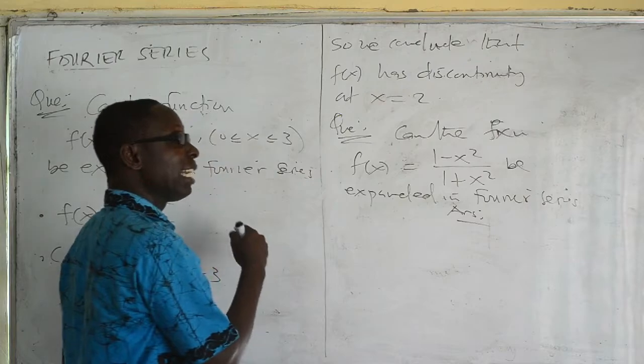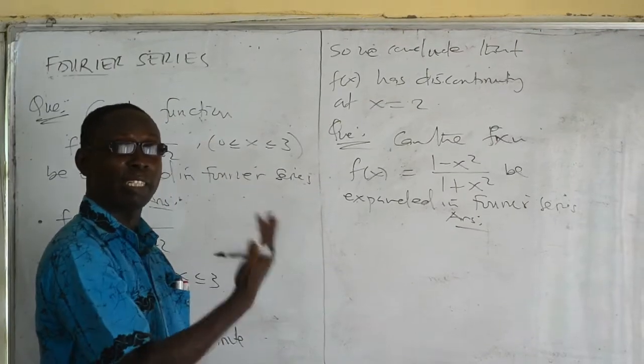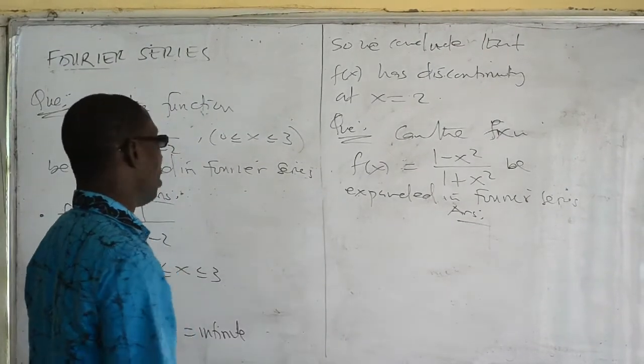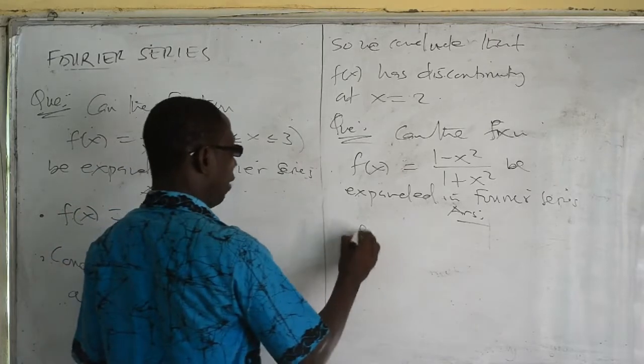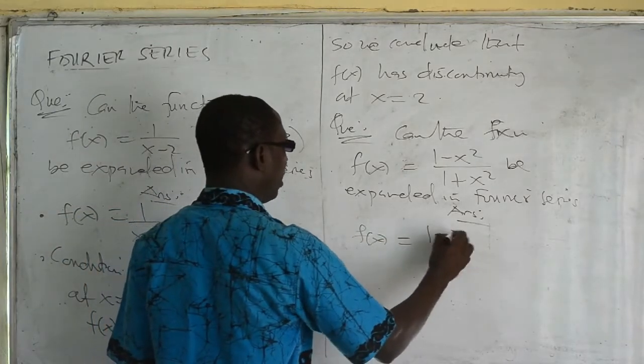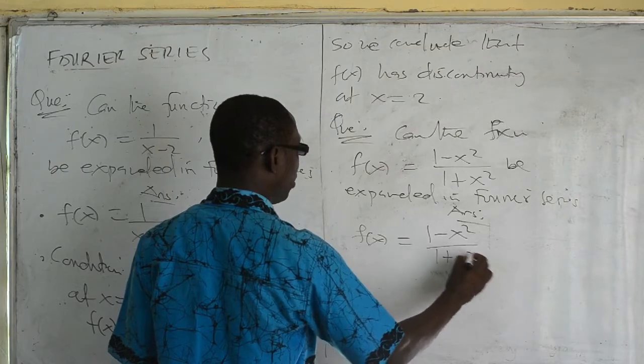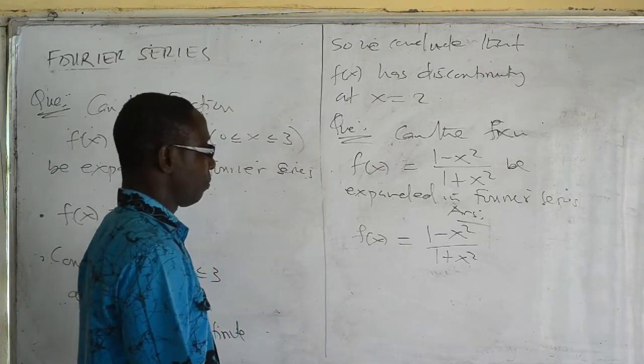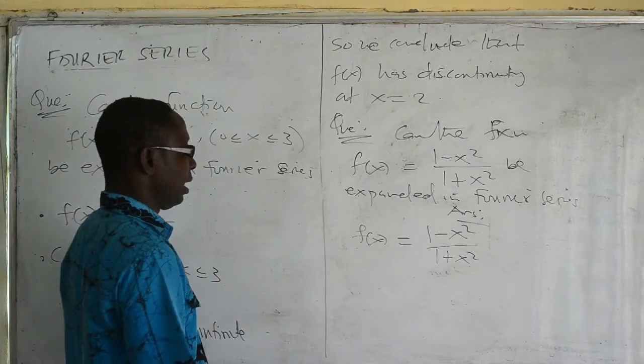So the first thing is that, if you remember the condition, it must be single valued, it must be defined, etc. Now, f of x is given as 1 minus x squared over 1 plus x squared.